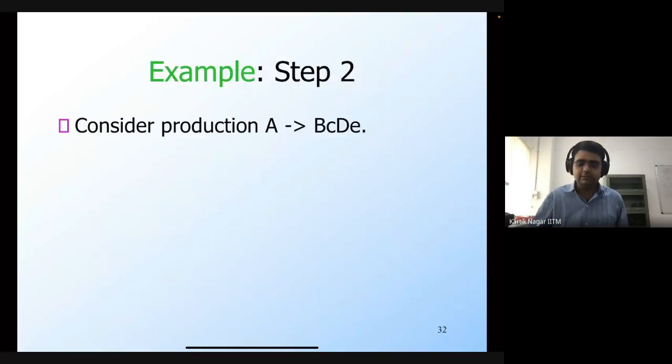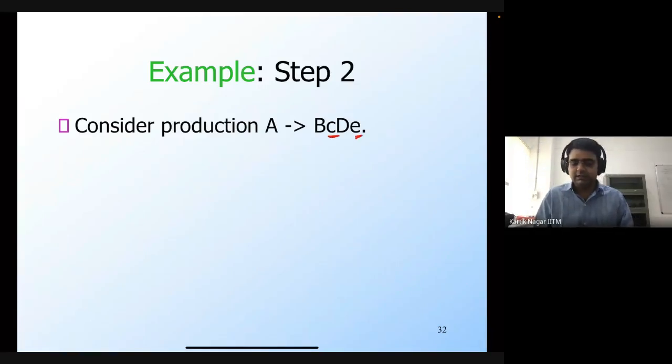Let's say I have a production of the form A generates B c D e. Here the capitalized symbols are all non-terminals, while the lowercase are all terminals. This is not in Chomsky normal form, because Chomsky normal form says that the body should either be a single terminal or it should be two non-terminals. So the first step, we convert these terminals into non-terminals.